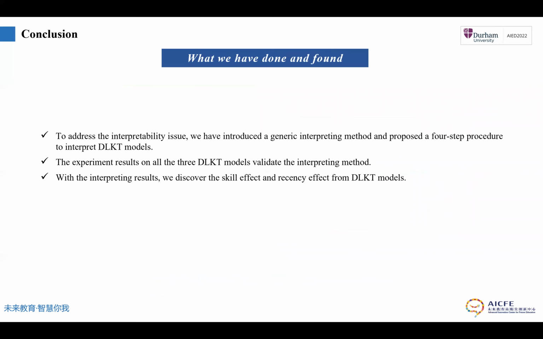To address the interpretability issue, we have introduced a generic interpreting method and proposed a 4-step procedure to interpret DLKT models. The experimental results on all the 3 DLKT models validate the interpreting method. With the interpreting results, we discover the scale effect and the recency effect from the DLKT models.